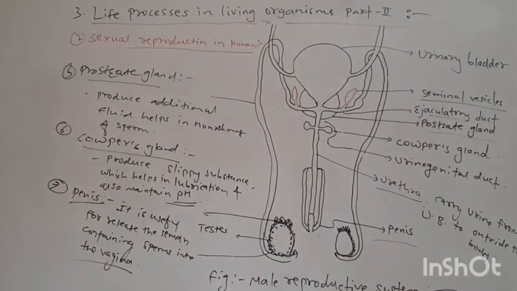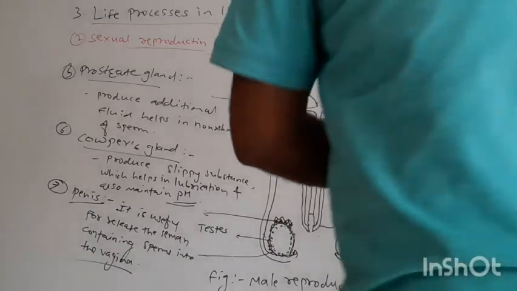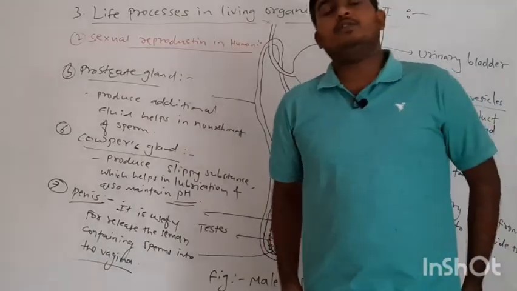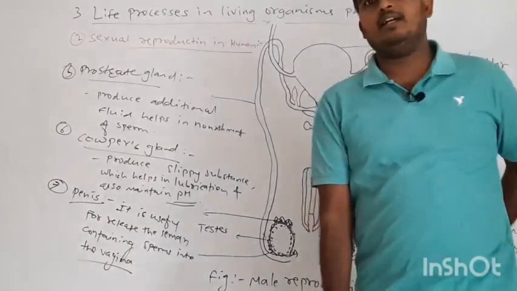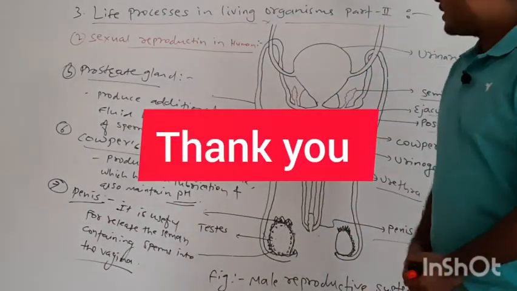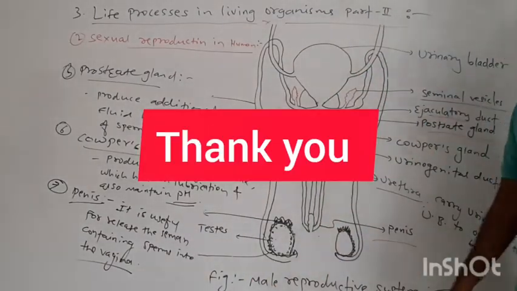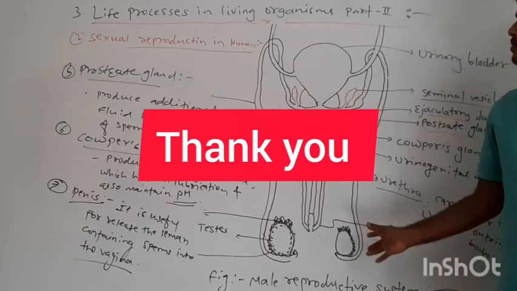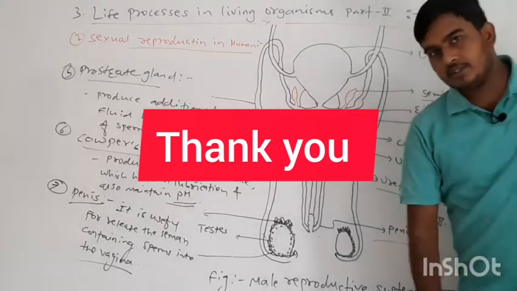Okay, so this is about the male reproductive system and how the male gametes are formed. In the next class we can discuss the female reproductive system. Okay.